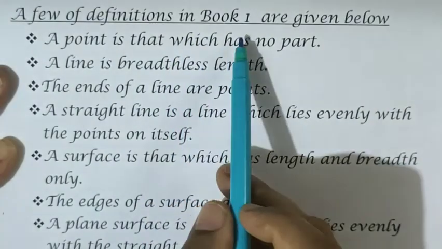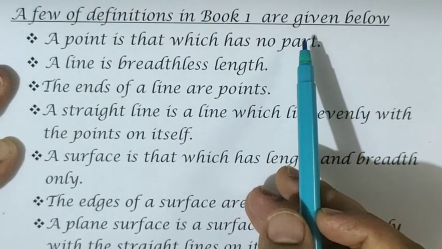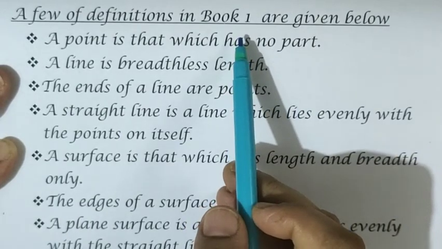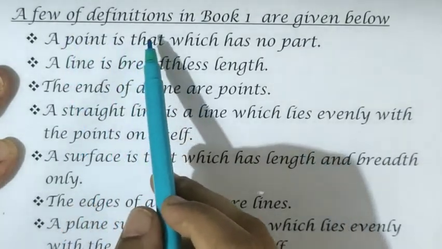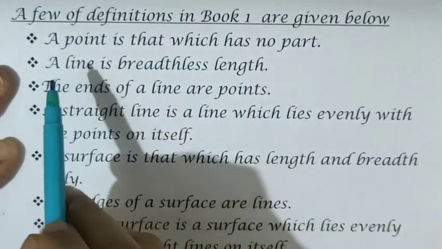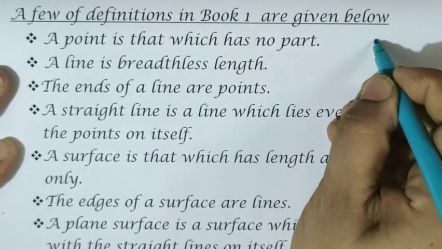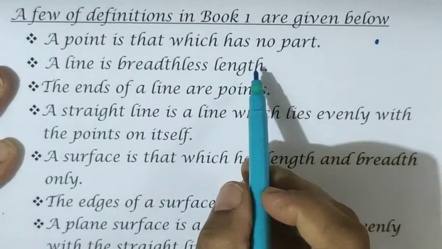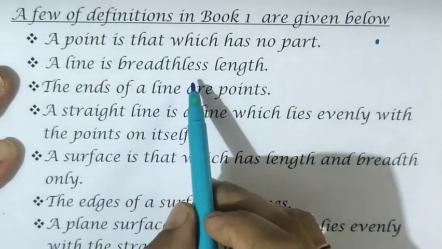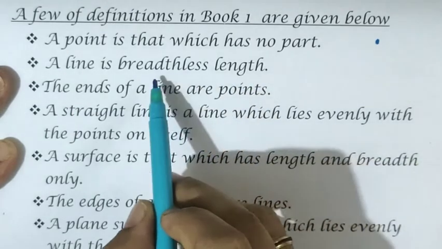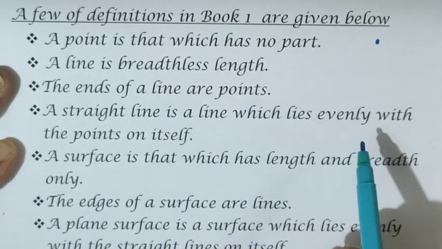A few definitions in book 1 are given below. From Euclid's book Elements, the first chapter, that is book 1, he stated 23 definitions like that. From that, some of the definitions are listed here. The first one is, a point is that which has no part. Point means a dot only, right? According to him, there is no part for a point. Now, a line is breadthless length. That means there is no breadth for a line. It is clear. The ends of a line are points.